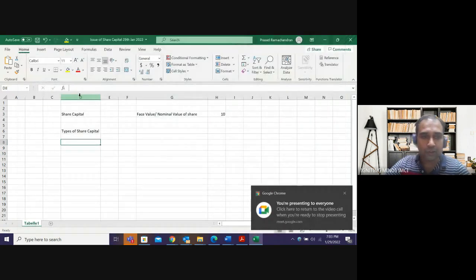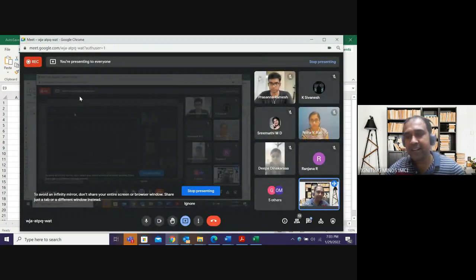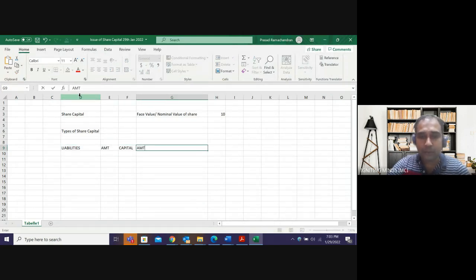Okay. So in case of a company, the balance sheet will look like, and companies do not maintain a horizontal format of balance sheet. See, in case of a sole proprietorship, you would have seen balance sheet like this: liabilities, amount, capital, amount. This is the balance sheet format for a sole proprietorship.